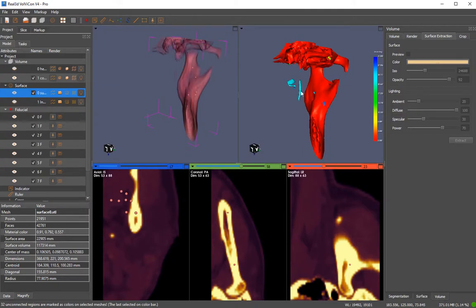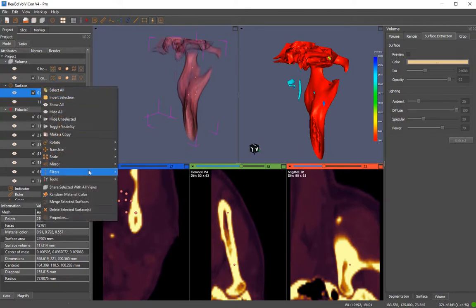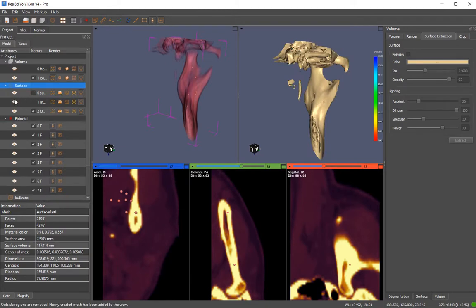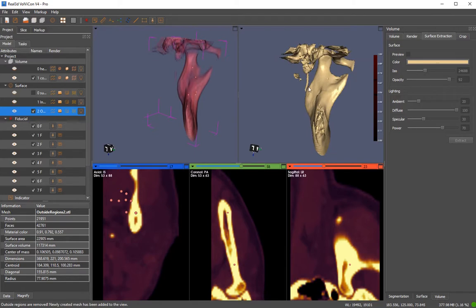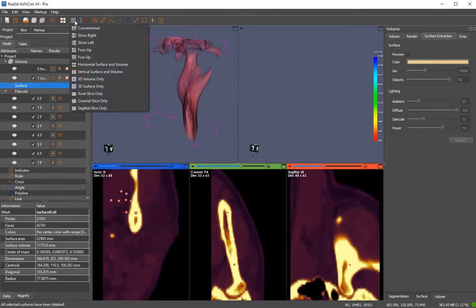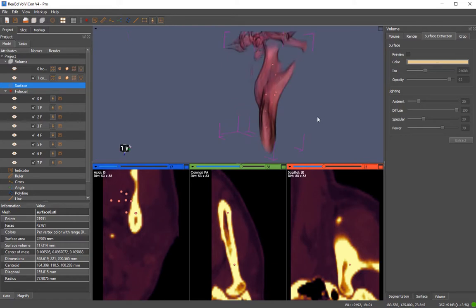We can just clean these parts, but we cannot actually clean inside. So that's a problem with the threshold segmentation. So I'm just gonna delete this, and we are gonna perform region growing segmentation.